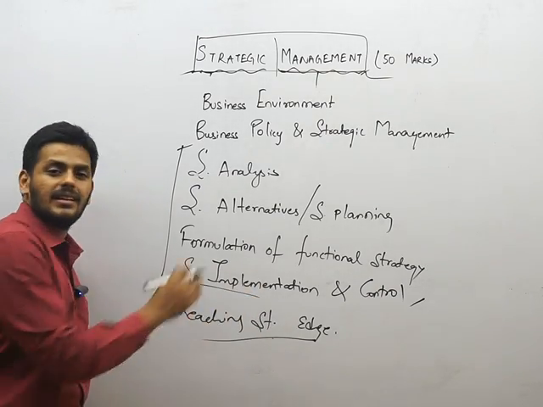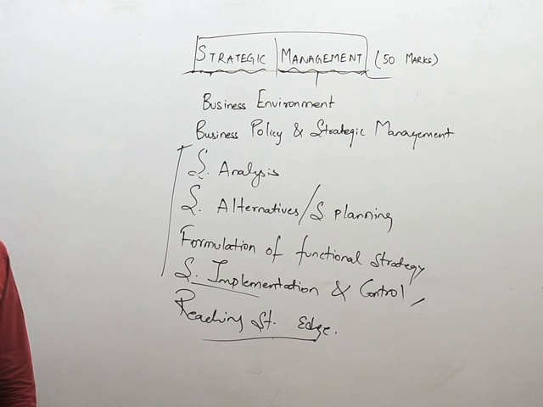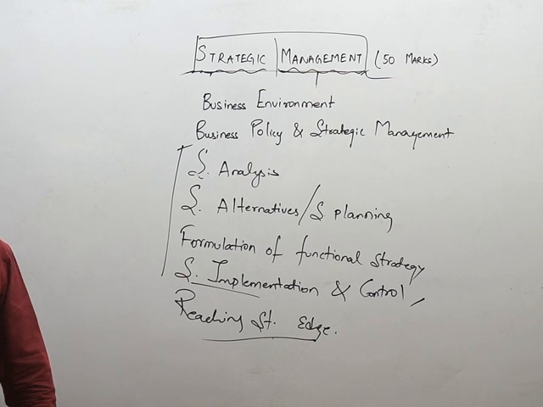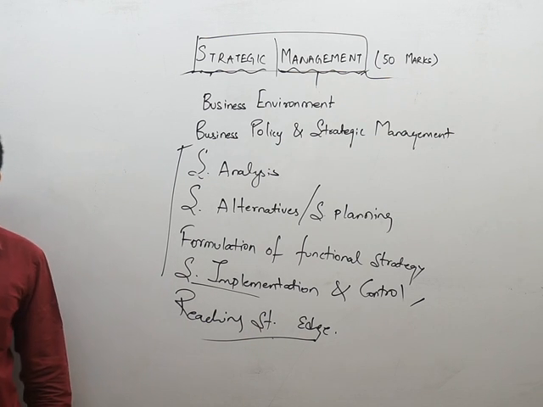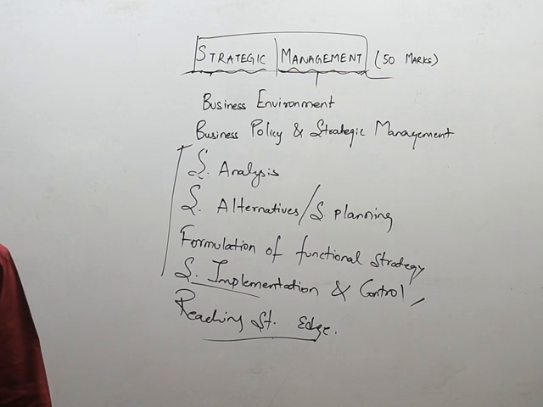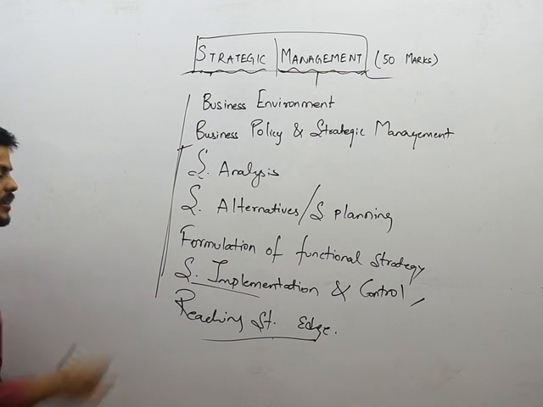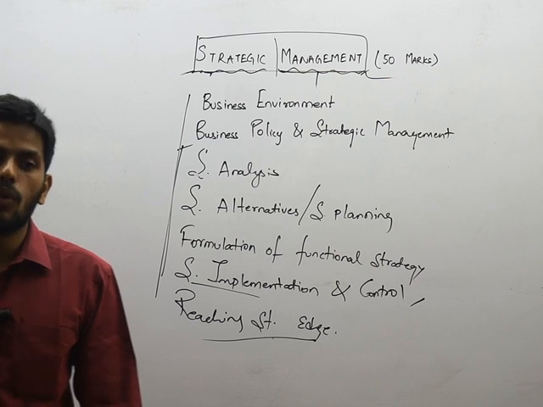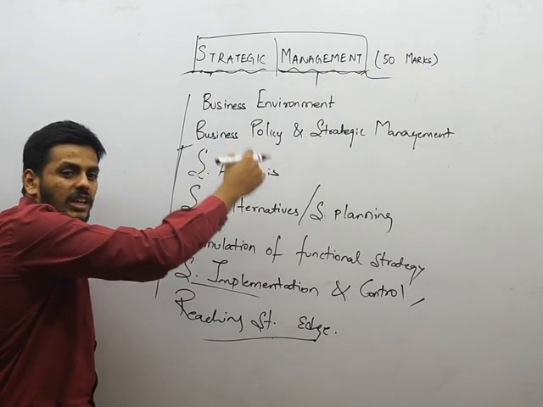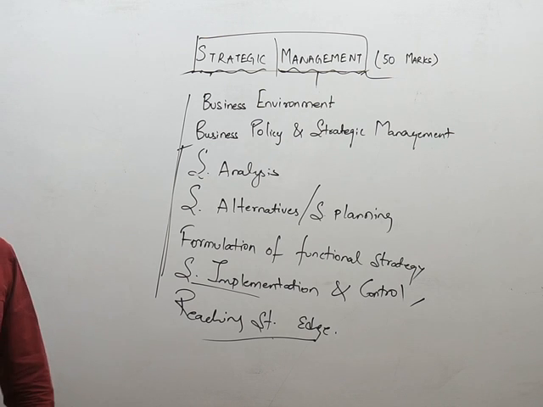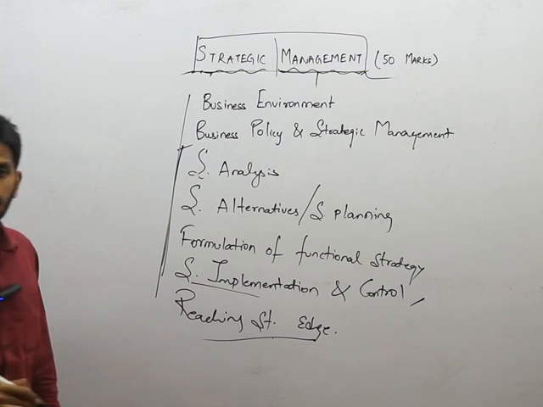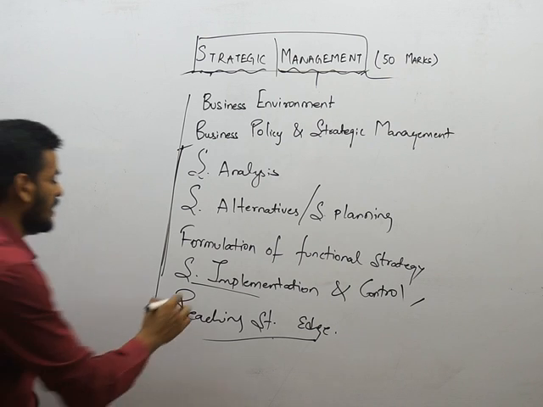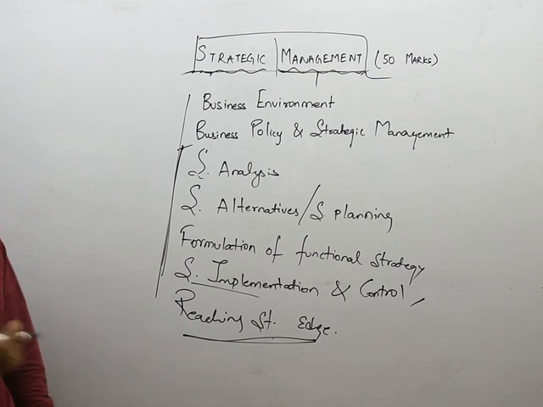So how to reach that edge? After you implement a strategy and you are successful and it's all going good, then it is important to understand how to go to the next level, altogether the next level, and how to reach the strategic edge over the others. Understood? So these are your 7 chapters that are supposed to be understood in terms of what strategic management is all about. Right from the definition of business to the definition of strategic management, and of course going on to fulfilling these stages and ultimately reaching a strategic edge. It's a very limited syllabus, right?